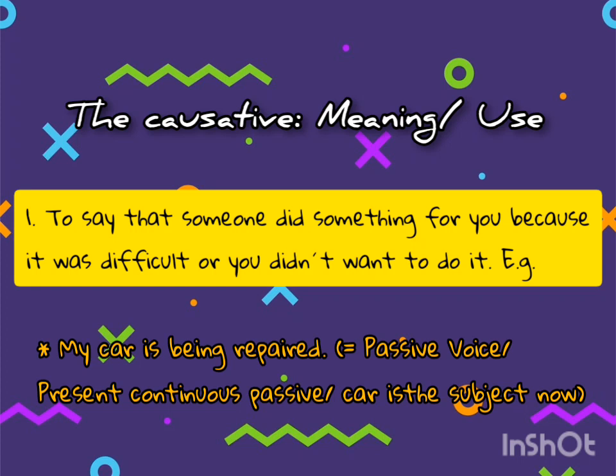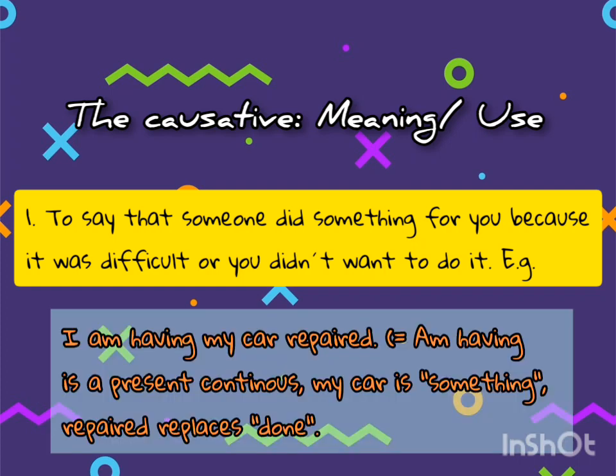My car is being repaired. Again, this is the passive voice and it is respecting the tense, that is to say the present continuous. I am having my car repaired at the moment. In this case, am having is respecting the present continuous, my car is something, and repaired is the main verb in the past participle form.